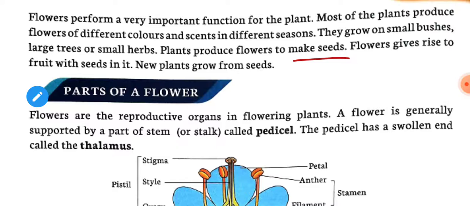We know very well that seeds we can get from flowers, and flowers give rise to fruit with seeds in it. Children, we get fruits from flowers because flowers give rise to fruits, and we also get seeds from the fruits, and fruits we get from flowers. New plants grow from seeds.